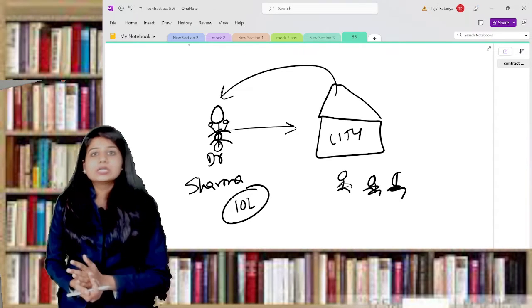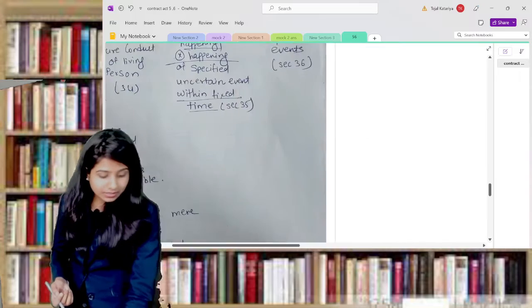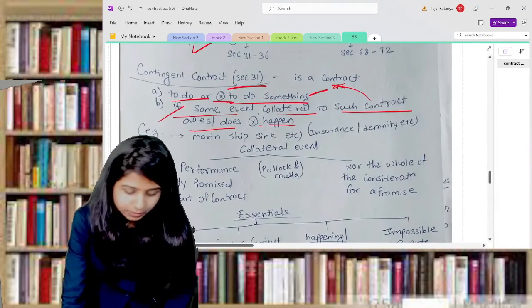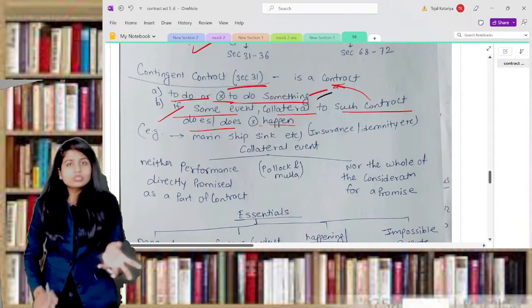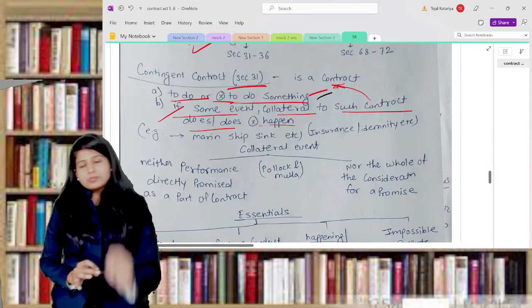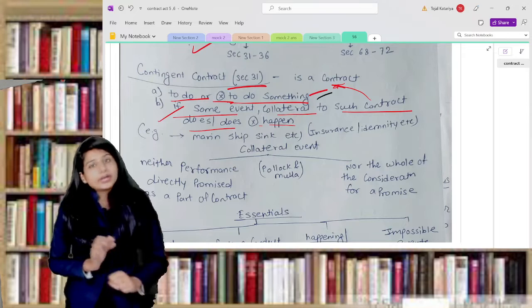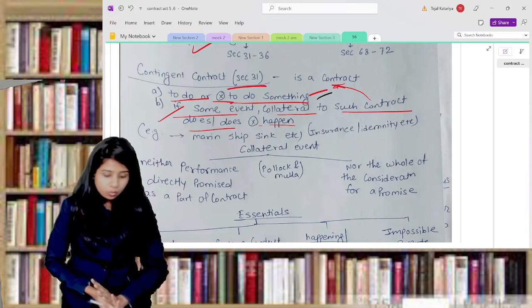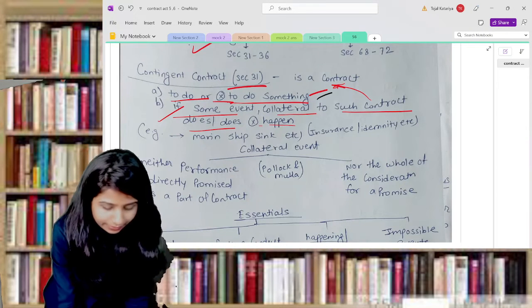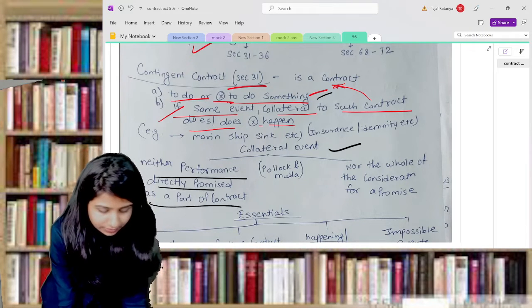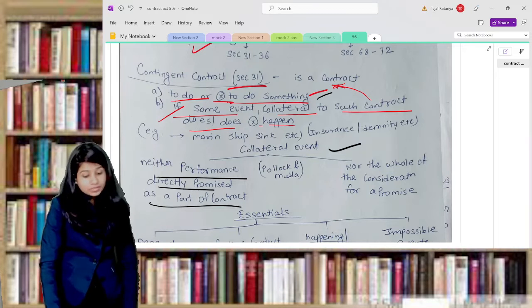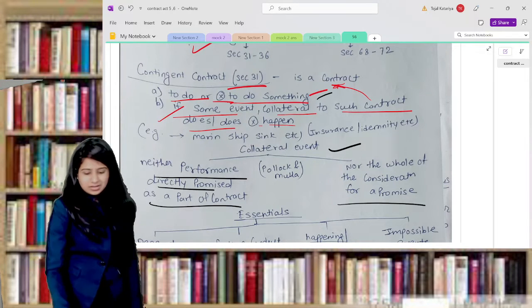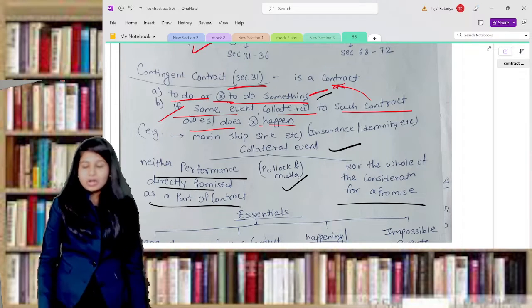So this is the basic concept of contingent contract. There should be an uncertain event. The second thing, after the uncertain event, there should be a collateral event, to do something or not to do something, on which your contract depends. This is section number 31. Now collateral means what? Collateral is neither a promise directly forming part of a contract, nor the whole of the consideration of a promise. This is given by Pollock and Mulla.